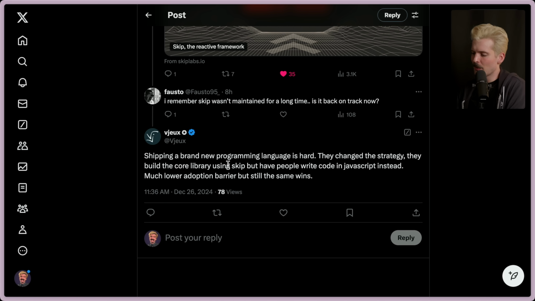They built the core library using Skip, but they have people write code in JS instead, which has a much lower adoption barrier, but still has the same wins. So now that you've seen how high this adoption barrier is, hopefully you can estimate how much higher it was when they required you to write this in a whole new crazy language. Yeah, that's all I got on this one. It is a wild project that I'm actually very excited for. I don't think almost anyone should use this, but I think it introduces some really cool ideas that we can all learn a little bit from.